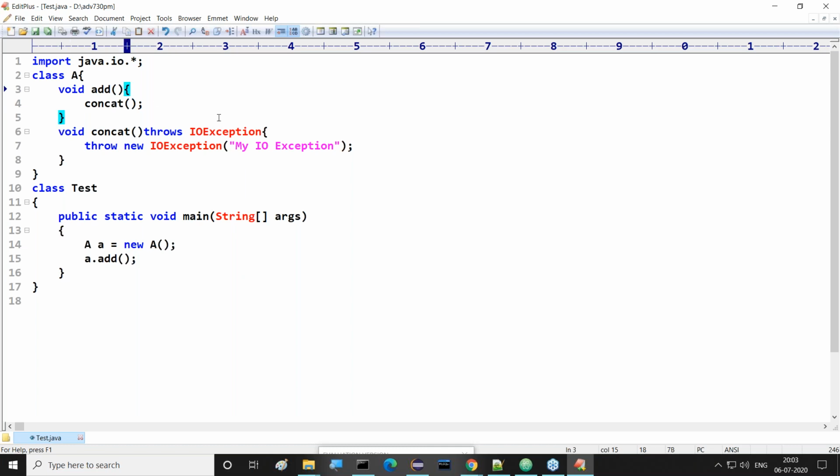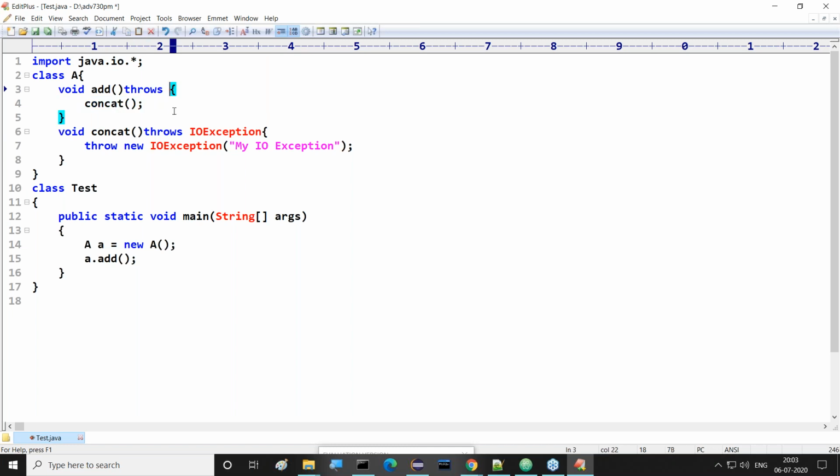So to bypass this exception from the 4th line to the 15th line, in the add method prototype, we have to provide the throws keyword. Along with the throws keyword, we have to specify either the same as the generated exception or a superclass of the generated exception. Now guys, tell me, which exception is available at the 4th line? IOException is available. Why? Because along with the throws keyword, whichever exception name we provide, the same will be bypassed. At the 4th line, we are getting IOException.